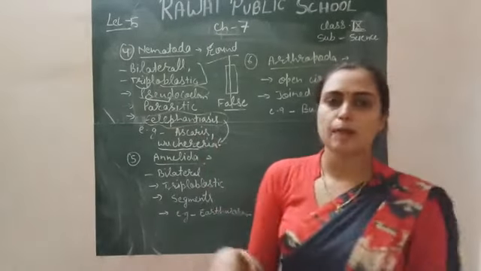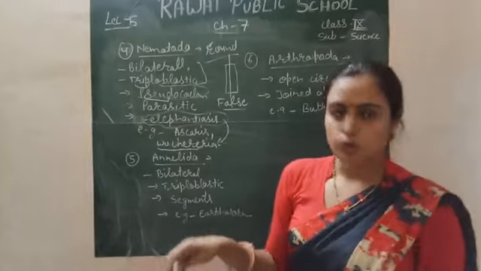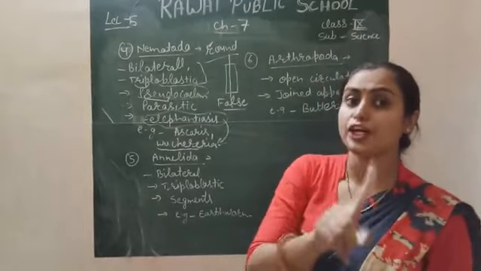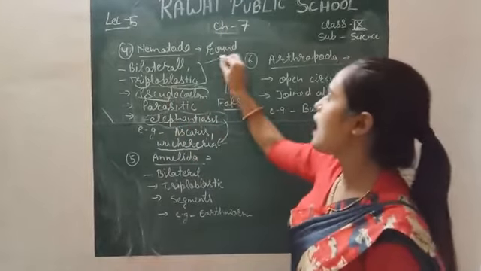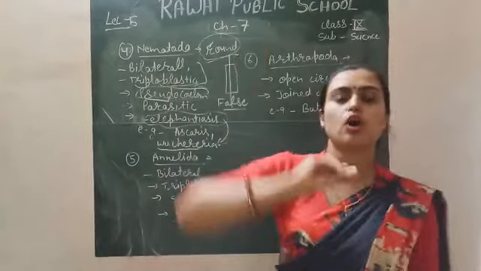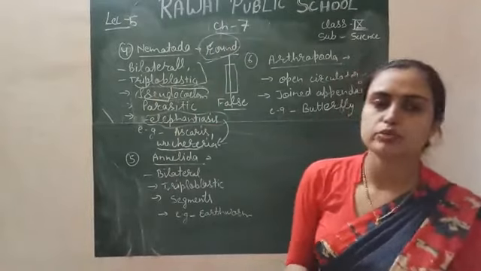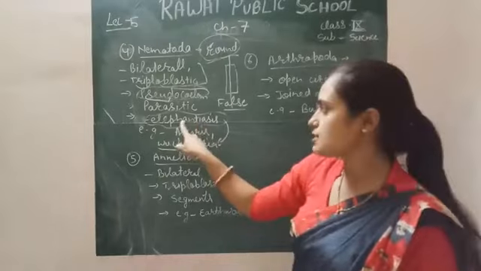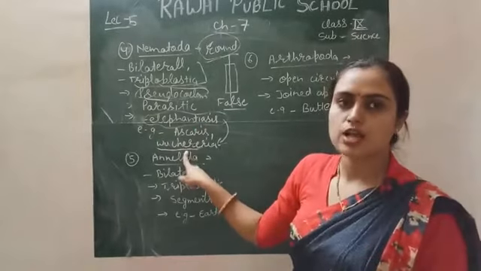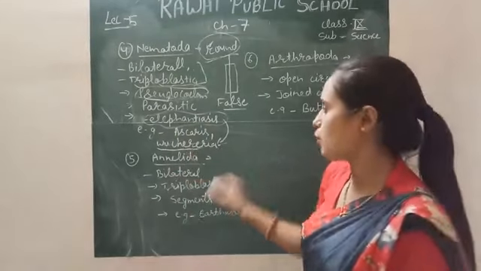One more example of Nematoda is Ascaris. Nematoda are collectively called roundworms, and the main important point you need to learn about Nematoda is the pseudocoelom. They are also called roundworms or cylindrical worms, because their body is cylindrical in shape, right? One more important question for one mark is elephantiasis. Which pathogen causes elephantiasis? Wuchereria. One more question is important.